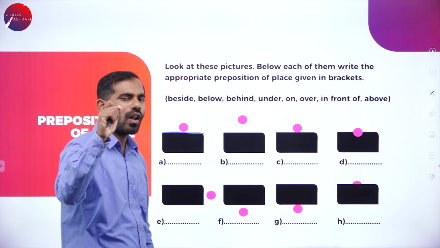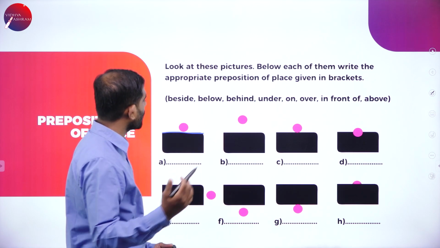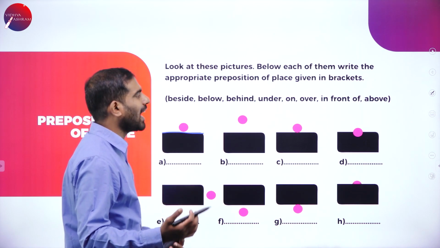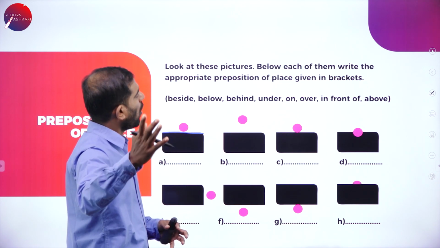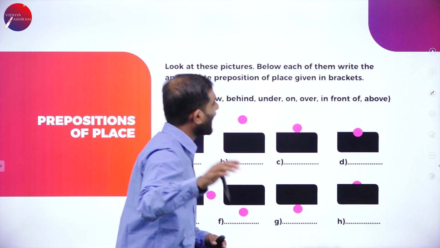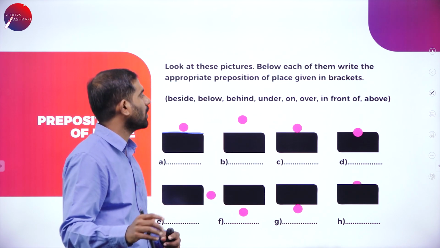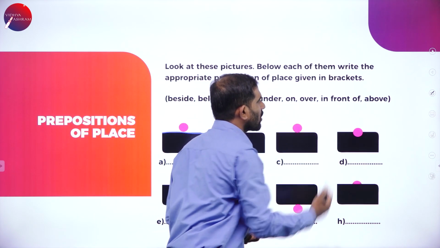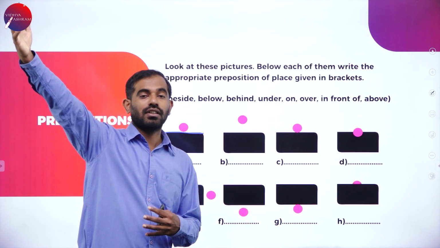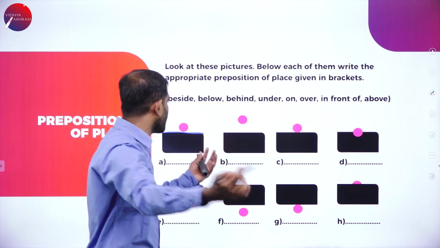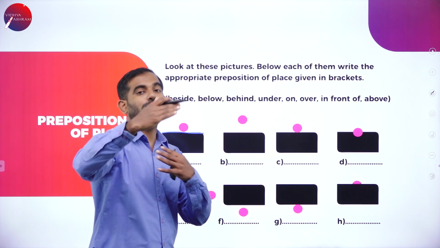There is just a small gap there. Beside is not the right option. Below, no. Behind, under, on. On could be possible. Over is also possible. Above is also possible. So which of these three is the right answer? Up above, where the space should be too much.